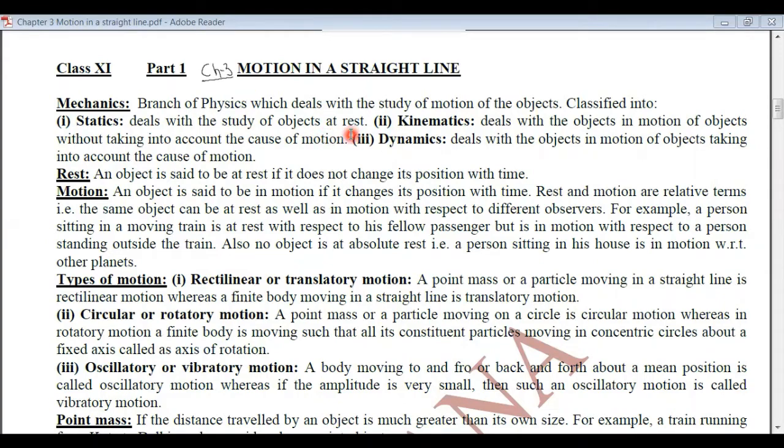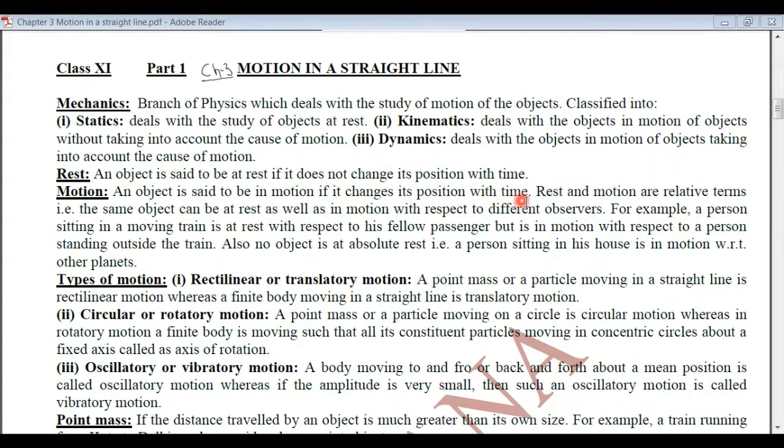Statics means the study of the objects at rest. Kinematics, study of the objects in motion without taking into account the cause of motion, whereas in dynamics we study about the objects in motion taking into account the cause of motion. Now let's study when an object is said to be at rest. At rest means it does not change its position with time, whereas an object is in motion if it changes its position with time.